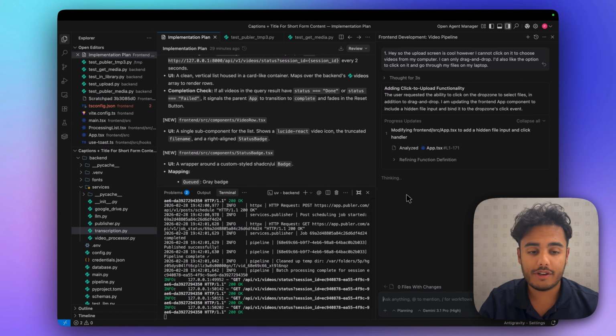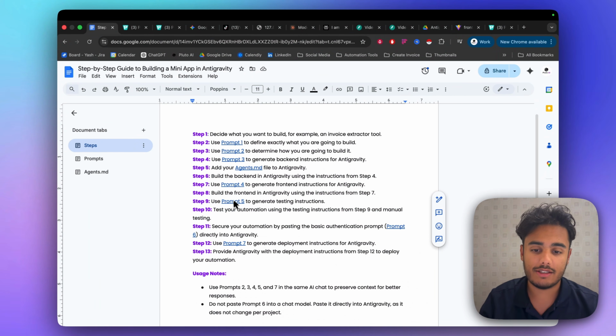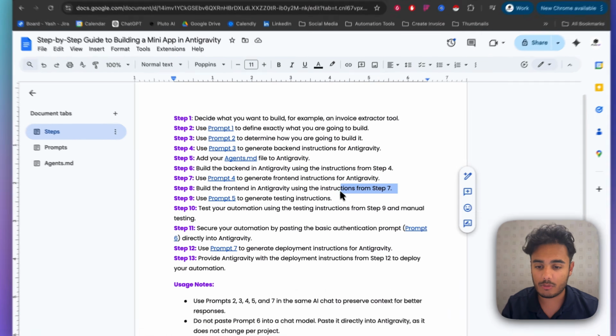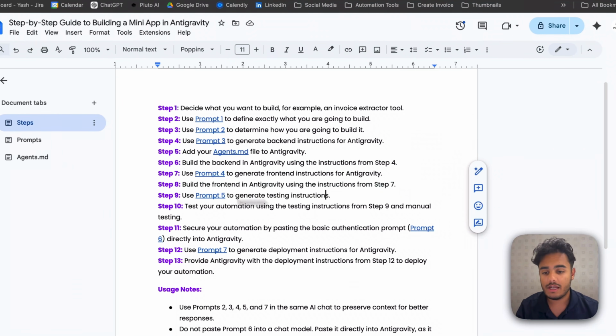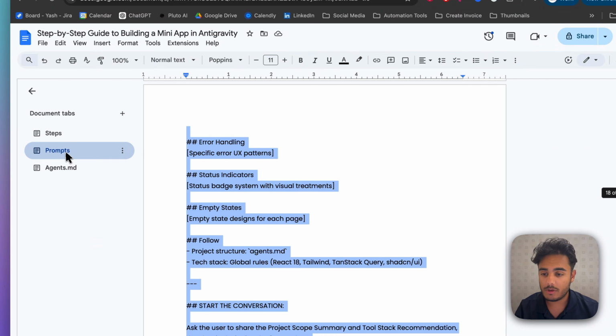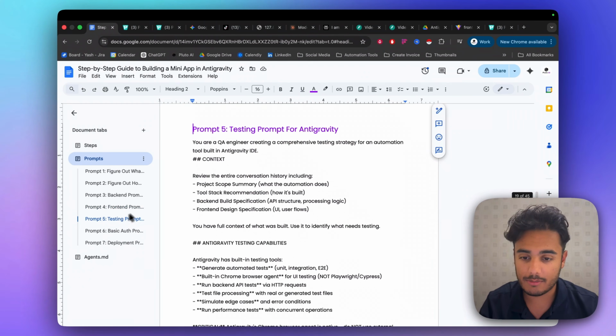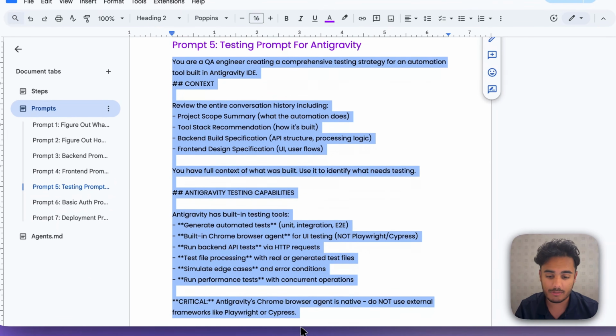And while we're waiting for it to change that, I'm also going to generate some testing instructions. So we're going over here to step 9. We've done step 8, which is to build the front end. I'm going to go to step 9 here, which is to actually go to our testing prompt. And I'm going to copy this entire prompt over.